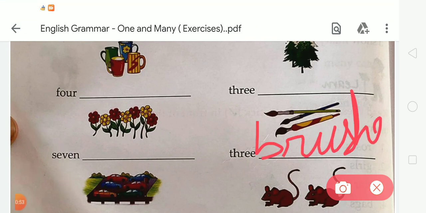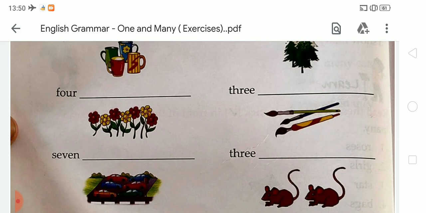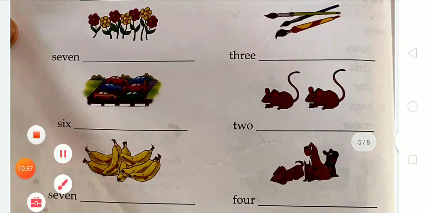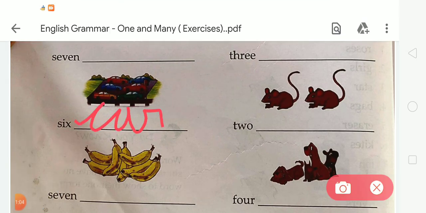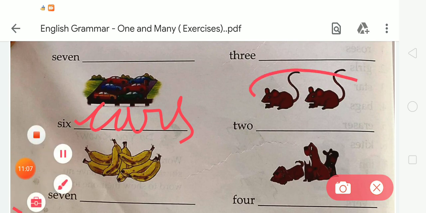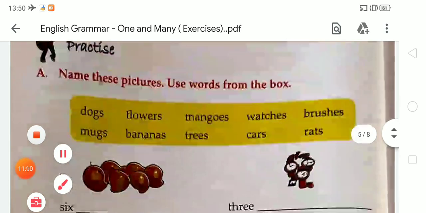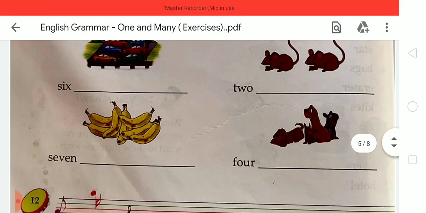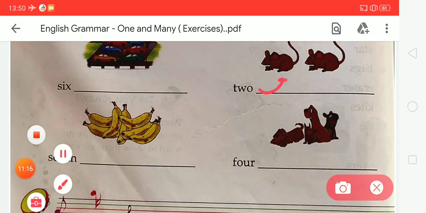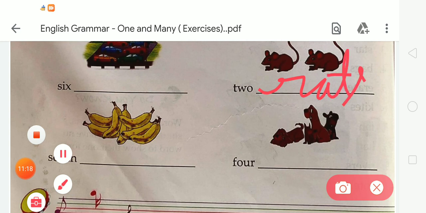B-R-U-S-H-E-S, brushes. Okay student. Now the next is, so here are a total of how many cars? So a total of 6 cars. So we have to write C-A-R-S, cars. Now the next picture is of rats. So we have to write here rats. What is the spelling of rats? R-A-T-S, rats. Now the next 7.